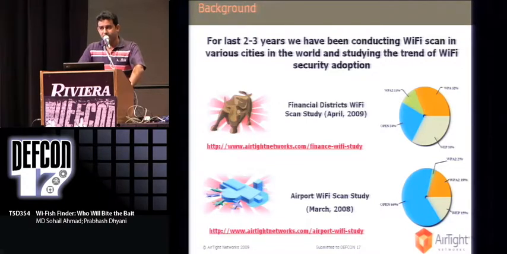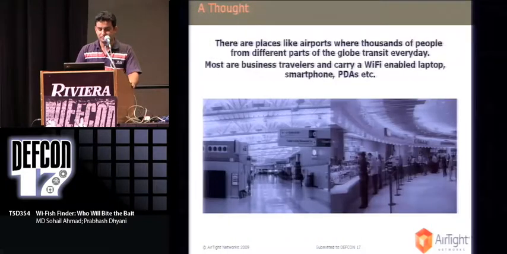And the situation was even worse in the case of the Airport Scan Study, in which we found approximately 70% of Wi-Fi networks were using insecure Wi-Fi configuration. So while we were conducting this scan study, we got an interesting idea, which we'll see later.